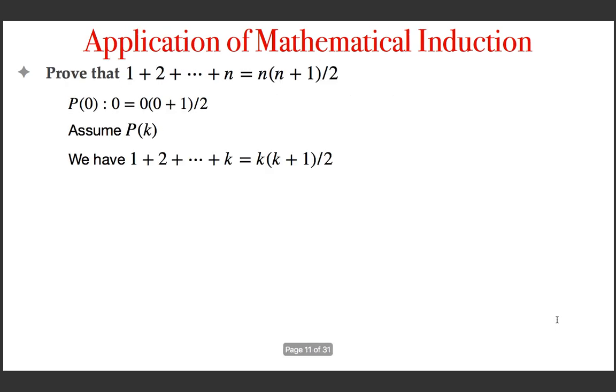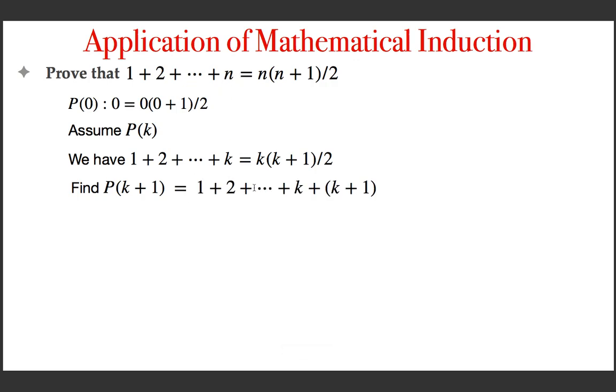And here this is our assumption. It is true for k, meaning the sum of the first k natural numbers is this. This is the assumption. And using this, if you can prove that it is true for k plus 1, then you can conclude. So find P(k+1). So what is P(k+1)? 1 plus 2 plus etc. plus k plus 1.